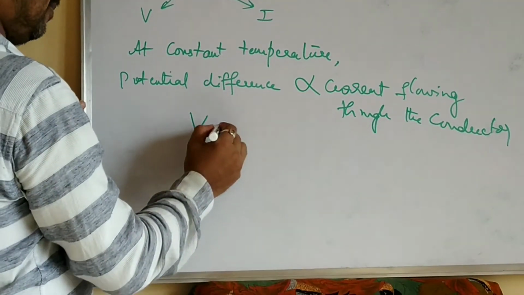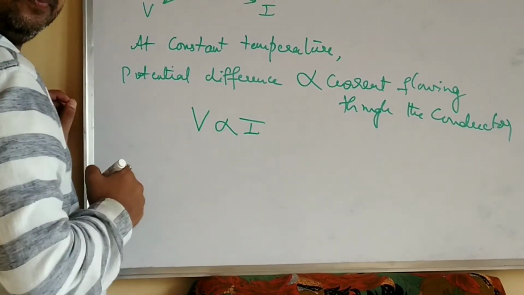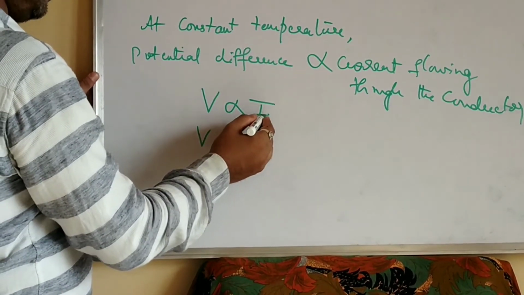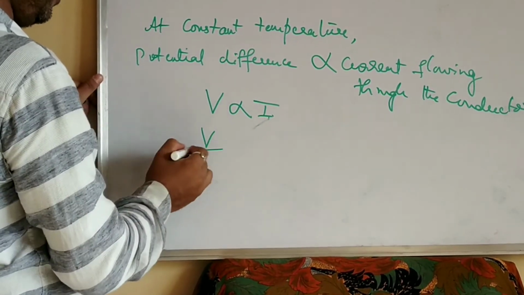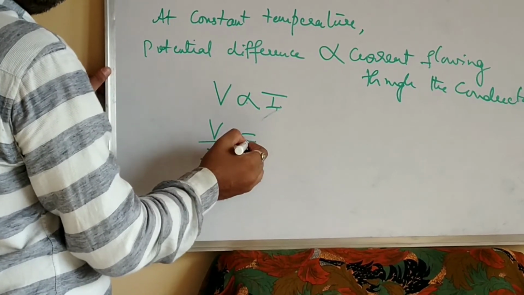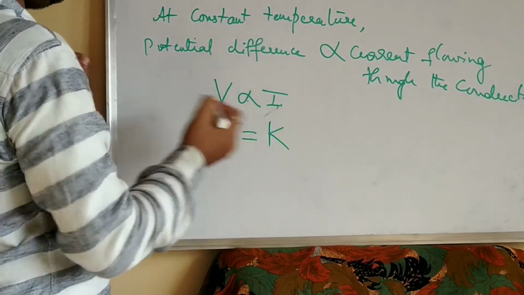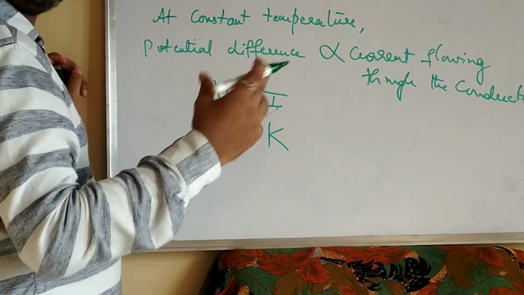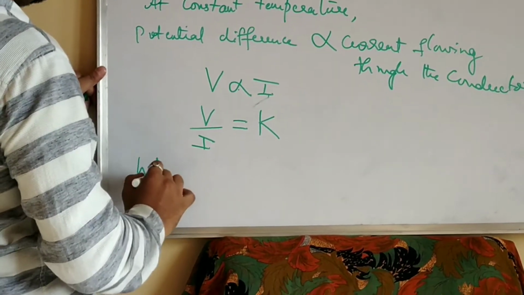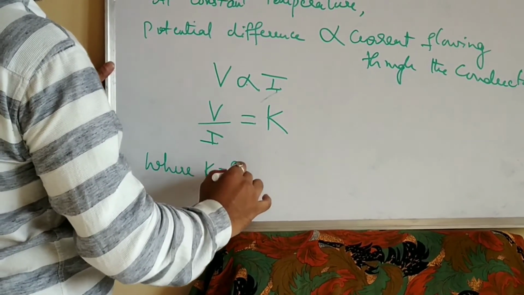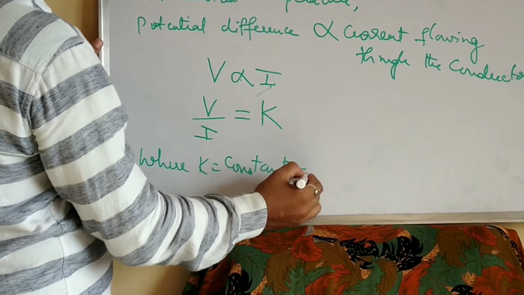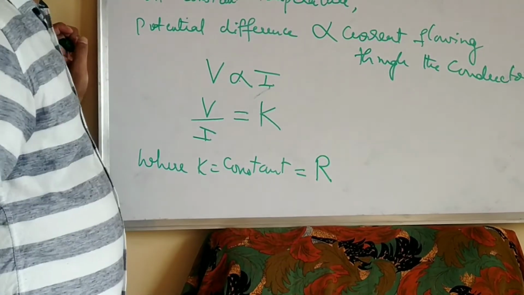which means potential difference V is directly proportional to electric current I. Now if I bring this I to the denominator, V by I, this proportionality sign will go and it will transform to equals and it will become a constant called K. This K is called the constant of proportionality. Now this constant, where K is constant, right? Now this constant of proportionality is what we call resistance R.